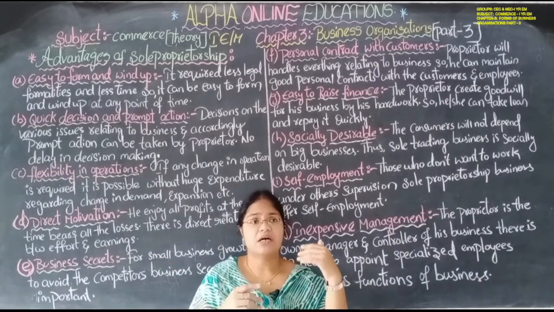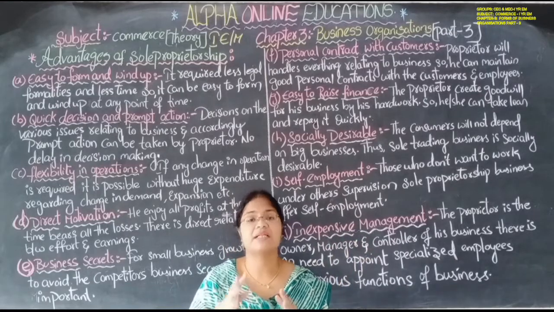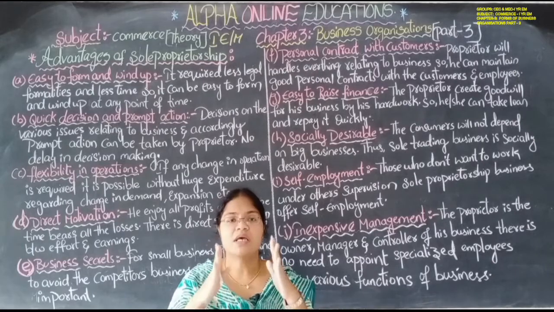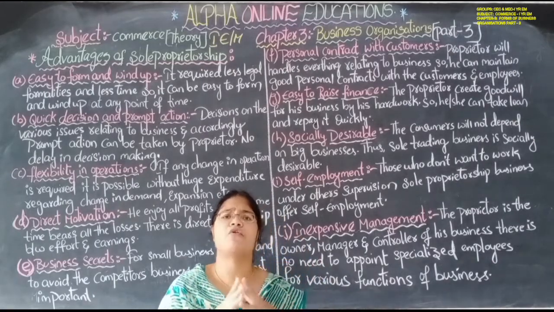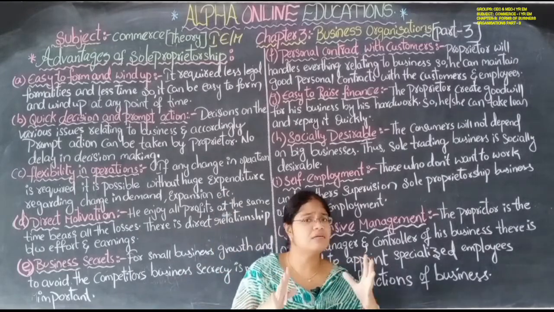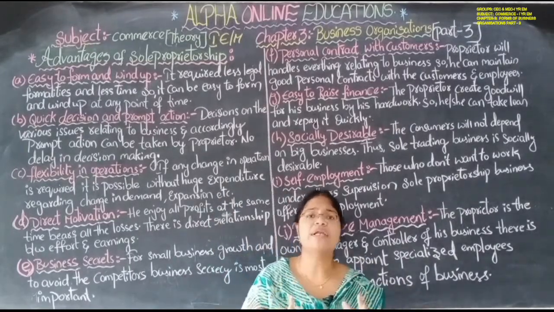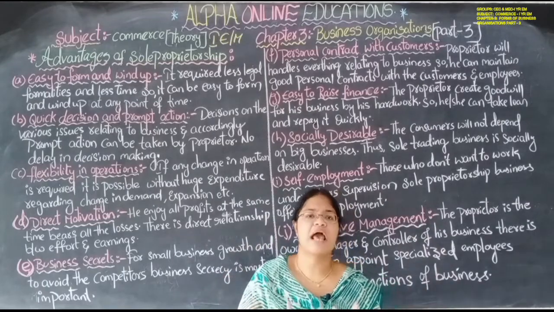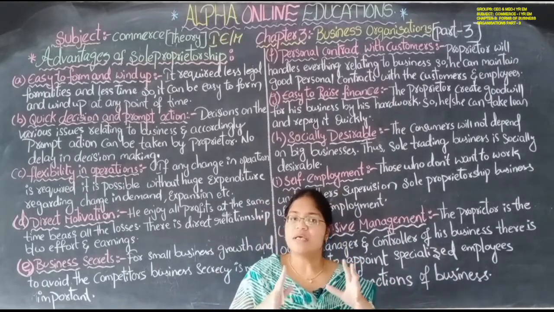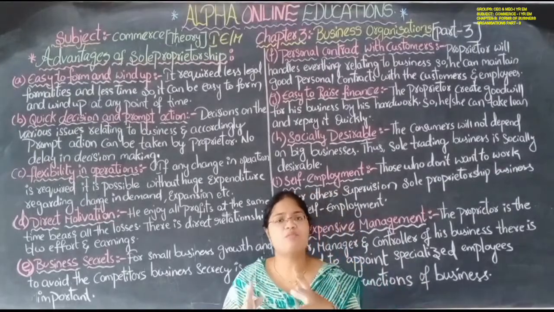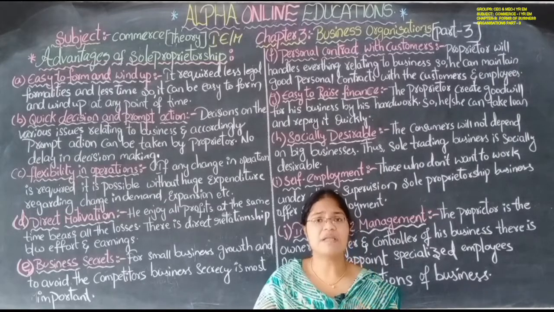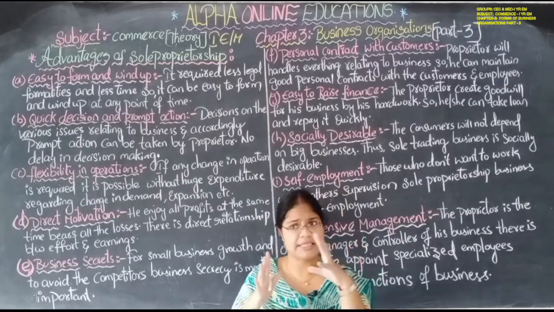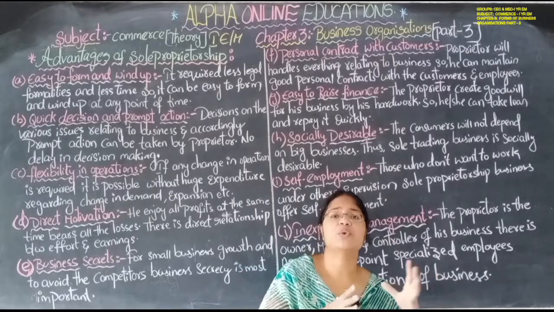If there are huge losses in the business, at that time also the business can be wound up by the sole proprietor. He has the right to take the decision regarding the business at any point of time. He is not under the control of anyone. He is the only person who controls every activity of the business. No one else is involved in the business, so he has a complete right to take the decision. So it is easy to form and easy to wind up.